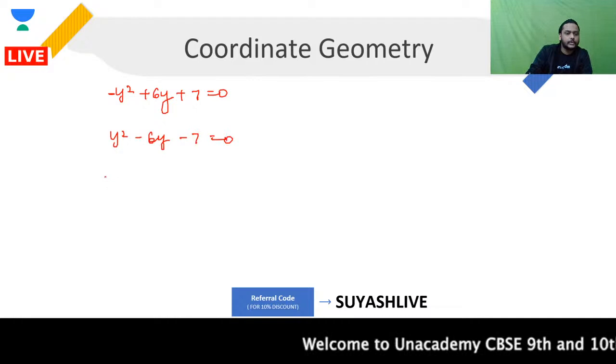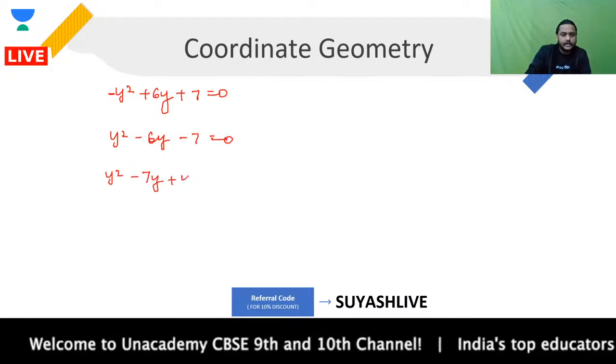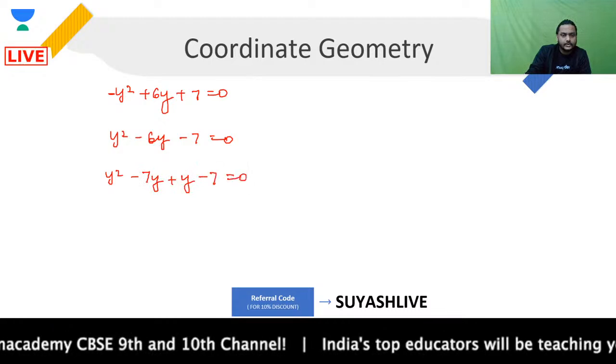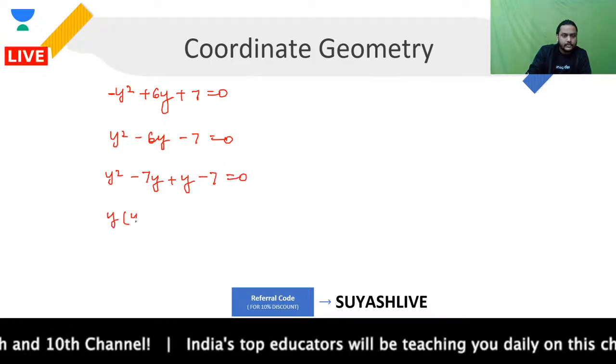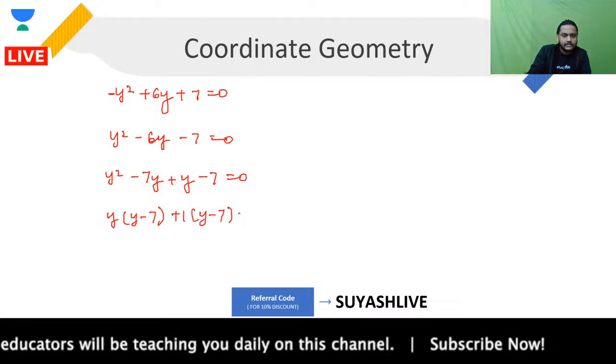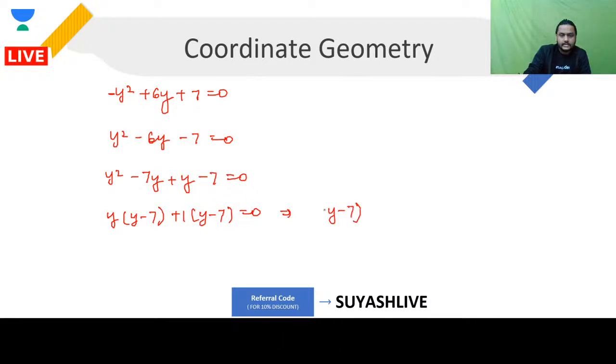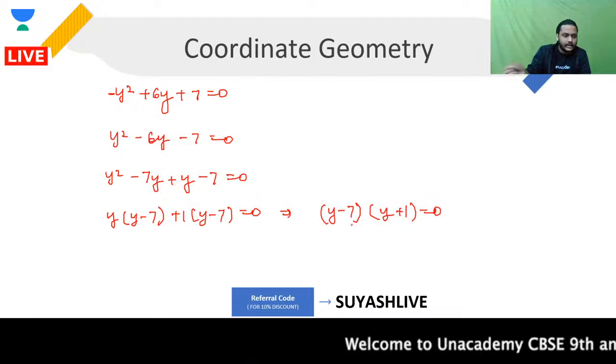Now you can do what you are looking forward to. Y square minus 7y plus of y minus 7 is equal to 0. Y common, it will be y minus 7, plus 1 common, it will be y minus 7 is equal to 0. From here you will be getting what? Y minus 7 into y plus 1 is equal to 0.